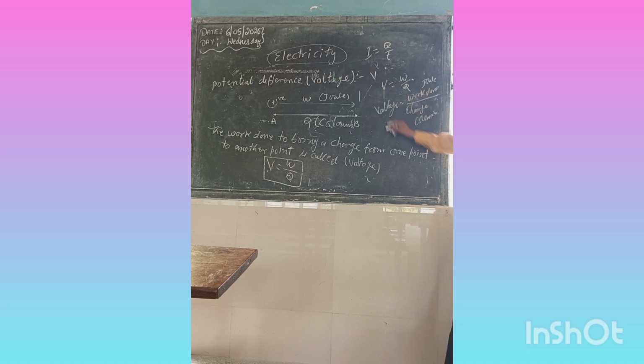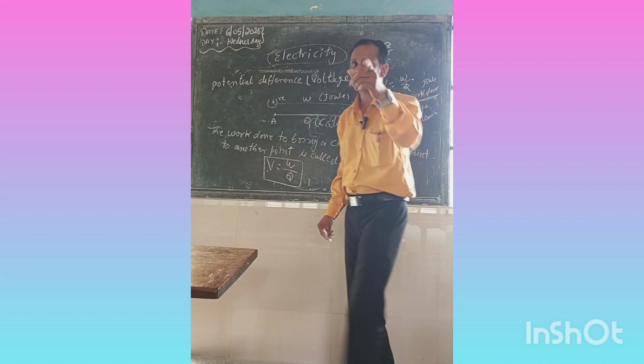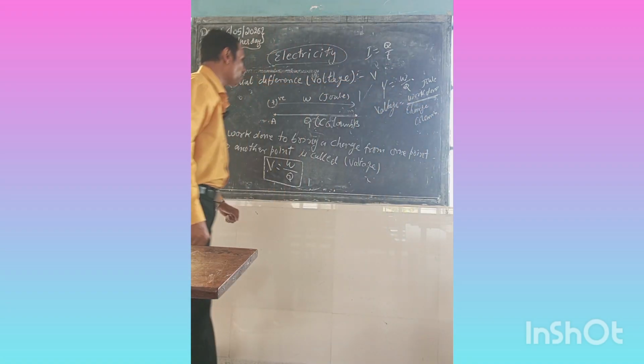So voltage is work done per charge, the work done to bring a charge from one point to another point.